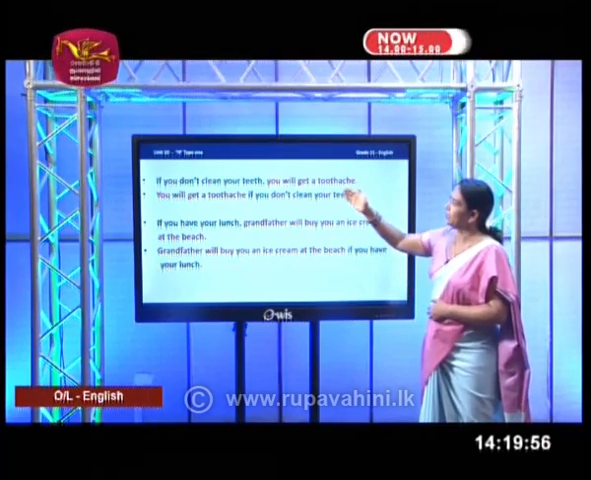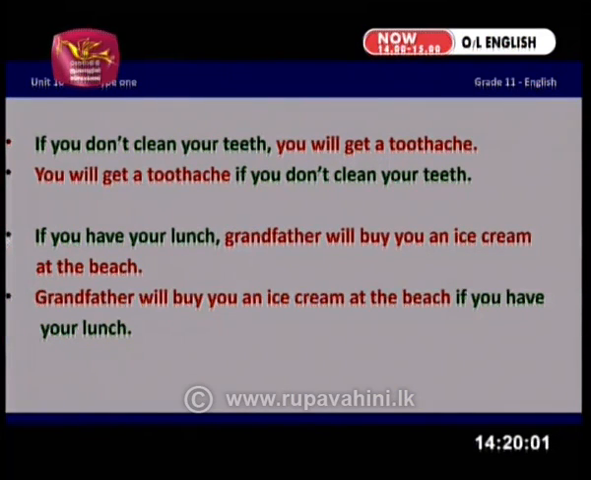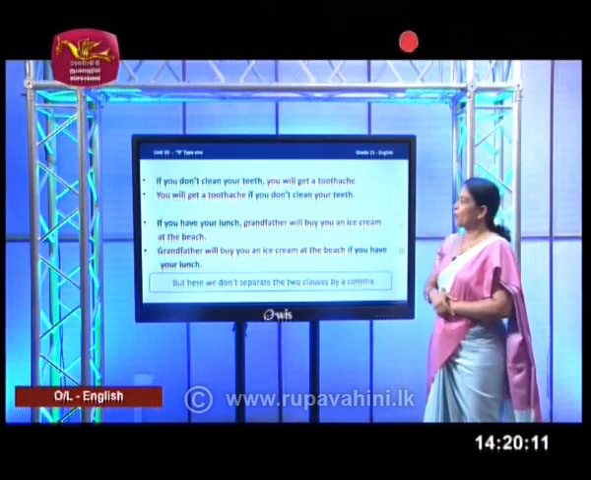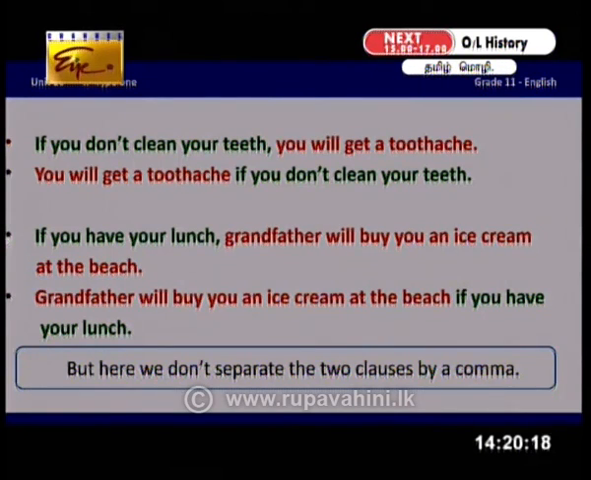And what about the comma there? What I have used in the first one? If you don't clean your teeth, comma. Can you see that comma in the second place, in the second sentence? No. Why is that? Because now when you use the main clause as the first part of your conditional sentence, the comma is not necessary to use.